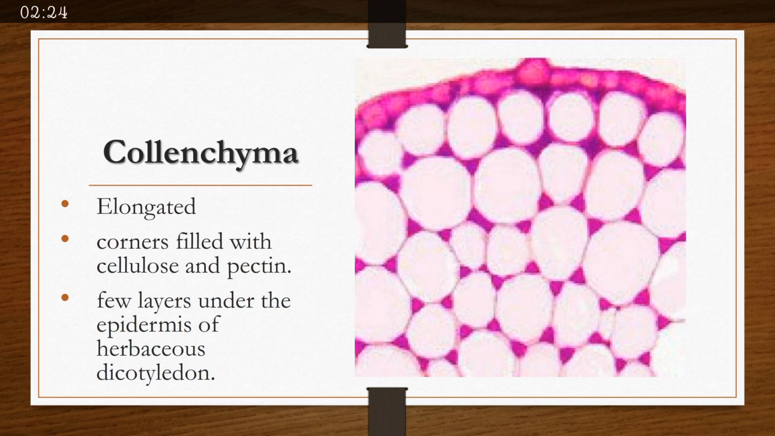Collenchyma or collenchymatous tissue are a bit elongated cells. Their corners are filled with cellulose and pectin, so their cell walls are thick, and they are present under the few layers of epidermis of herbaceous dicotyledons.